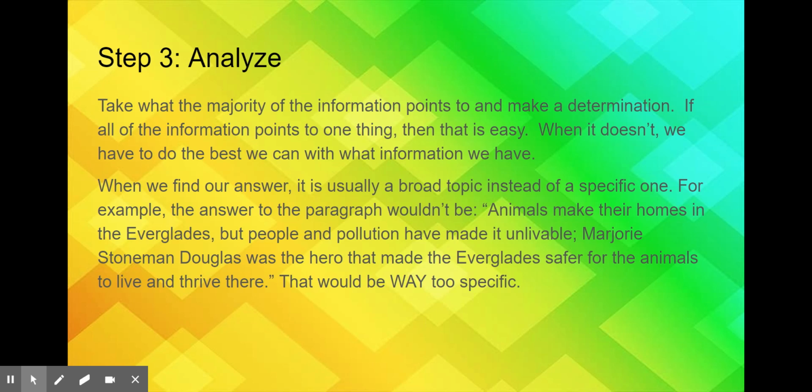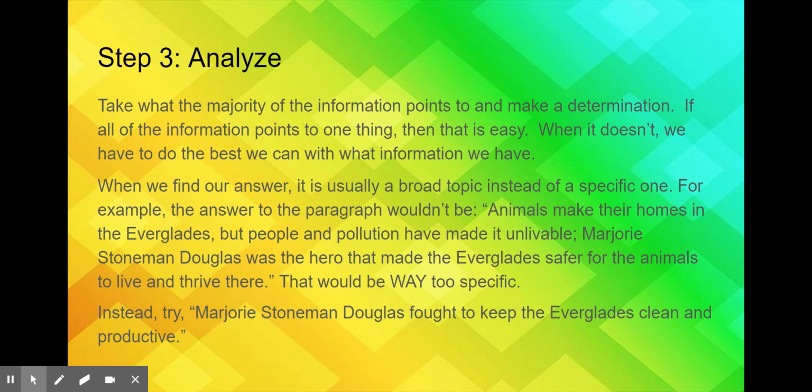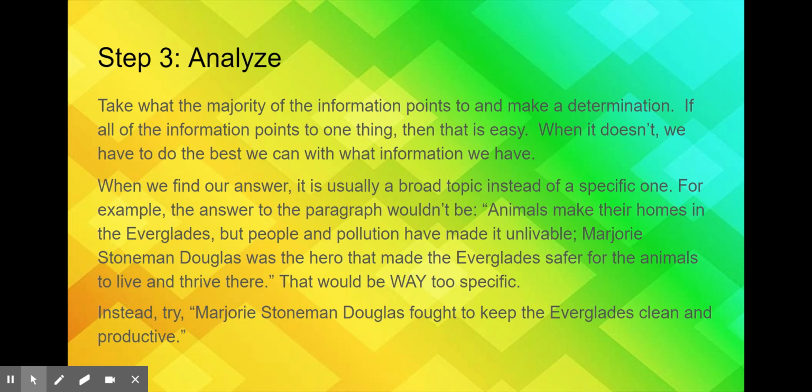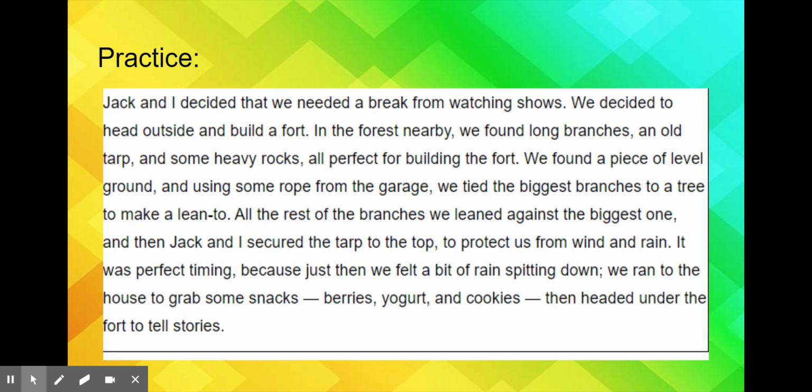If you're trying to find a main idea, you want to leave out the small, specific details. Work your way around the large, important ones. So, a better answer would be Marjorie Stoneman Douglas fought to keep the Everglades clean and productive. By saying clean, we are talking here that it's safer for everyone. And by everyone, I guess I mean plants and animals. And it's productive, which means that the animals can live there and continue to live there and be safe and prosper.